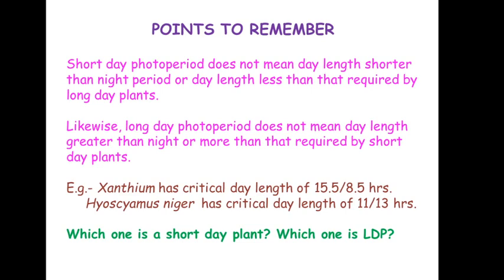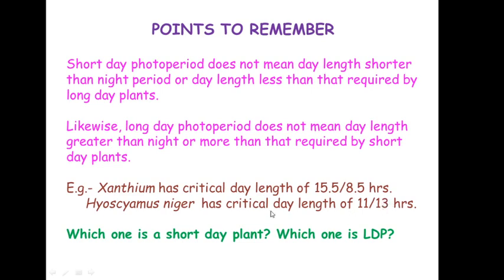Now let us see an example. Have a look at this example. Xanthium, which is a short day plant, has a critical day length of 15.5 hours. So in a cycle of 24 hours, if 15.5 hours is the photoperiod required, then the rest, that means 8.5 hours, will be the dark period. So 15.5 hours is the critical day length, and this is a short day plant. Look at henbane, Hyoscyamus niger. It has a critical day length of 11 hours, 11 by 13. 13 is the critical dark period.